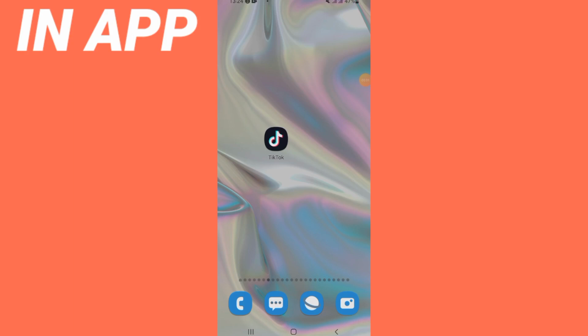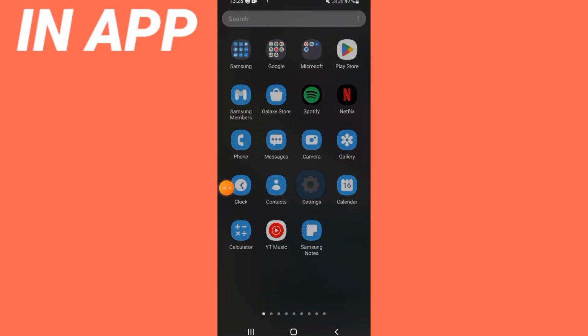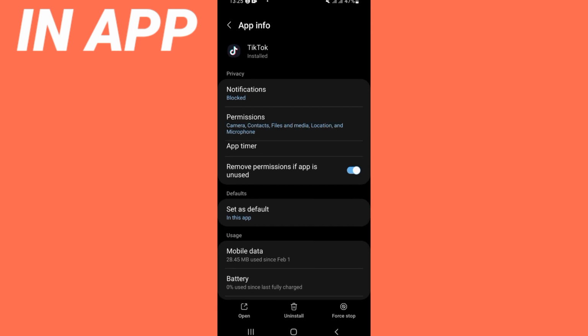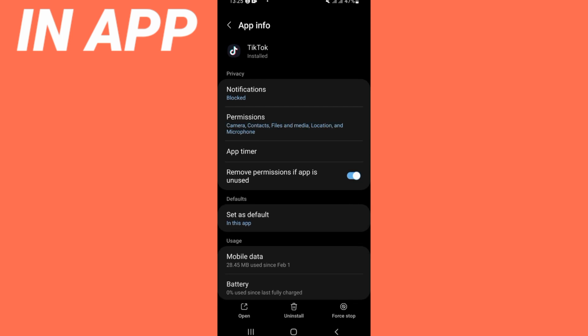Today guys, I will show you one of the easiest solutions that may help you to solve your TikTok sound removed problem. So go directly, open the settings of your phone, click on the apps option, and right now search for TikTok and click. So guys, right now you're going to find this list of options.